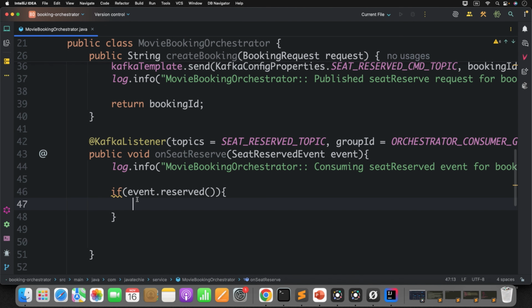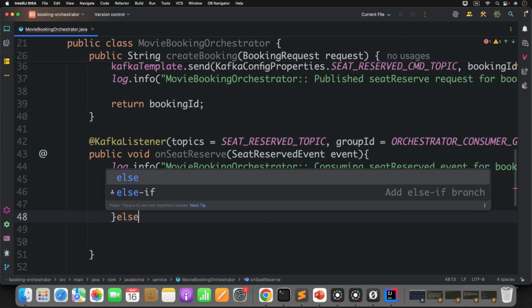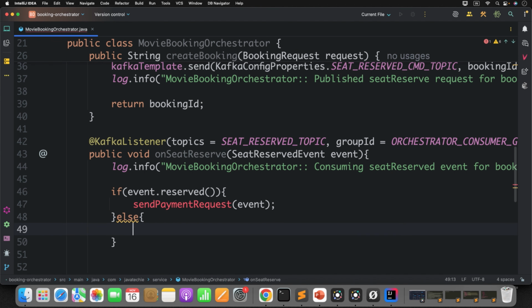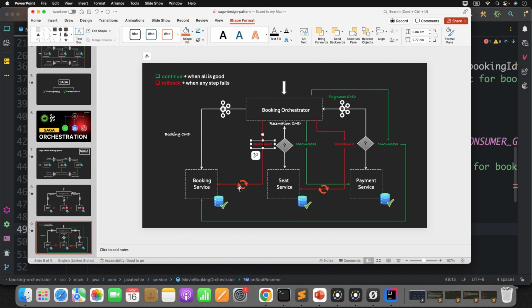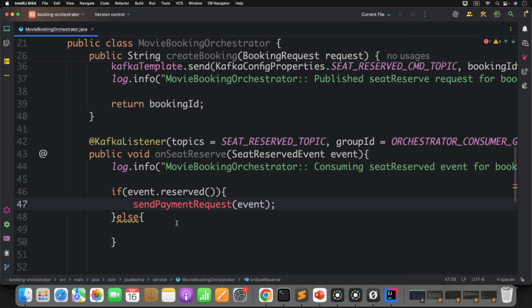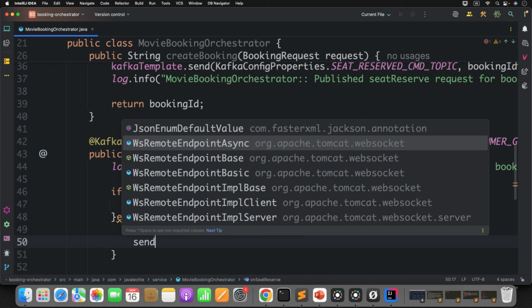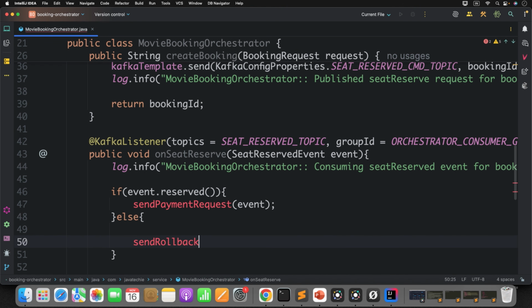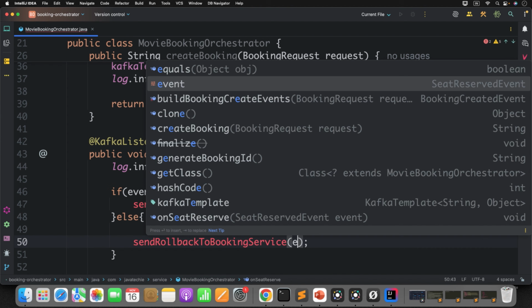Now let's define that. If the orchestrator receives the success event, it will simply send a payment request or initiate payment, anything you can define, and give the event. Else, simply send the rollback command to whom? Check the flow. The rollback command on failure goes to the booking service. So you can simply define send rollback to booking service. Give the event.